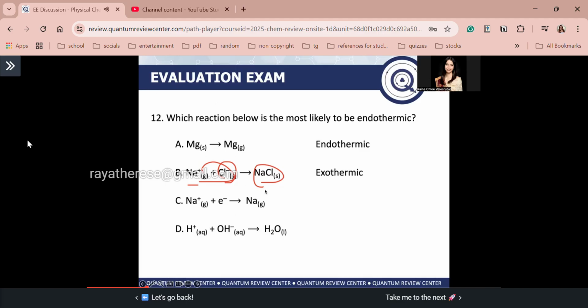Now, what can we say about delta S for letter B? Delta S decreases in this case, because it goes from gas to solid. Recall, guys, a solid has lower entropy. That's why for letter B, entropy decreases. For letter E, entropy increases. Next, letter C.